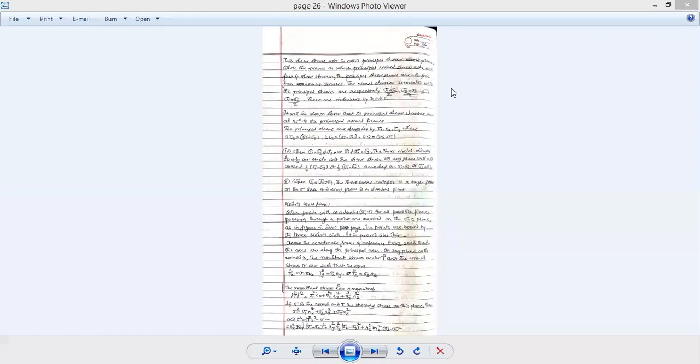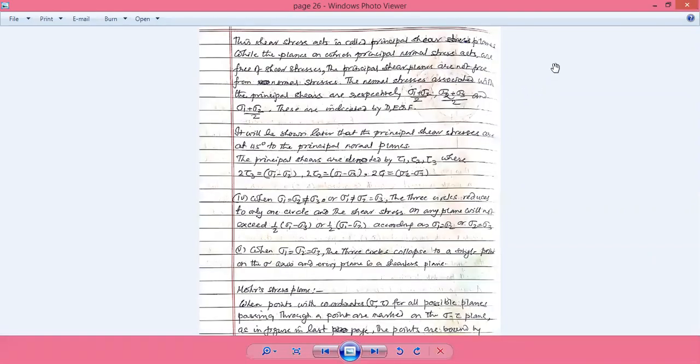Now, for every circle we are having shear stresses and maximum shear stresses, which is the radius of the concerned circle itself. And the maximum shear stress is called the principal shear stress over this particular plane. While the planes on which principal normal stresses act are free of shear stresses, the principal shear stresses are not free of normal stresses, which you have just noticed.